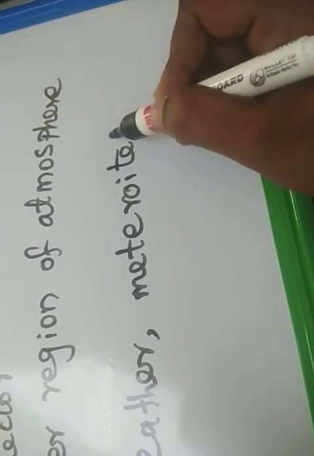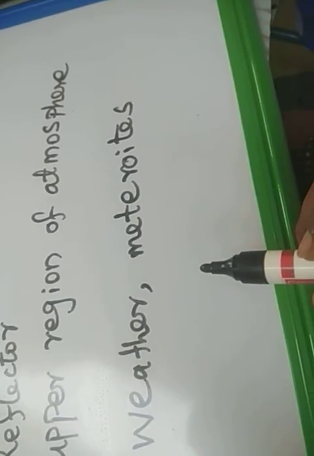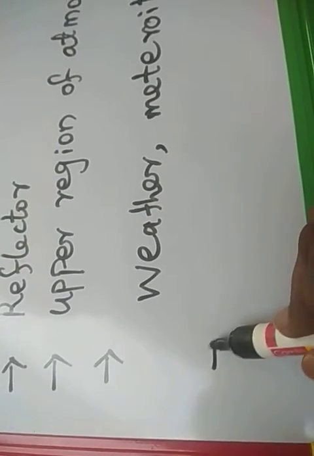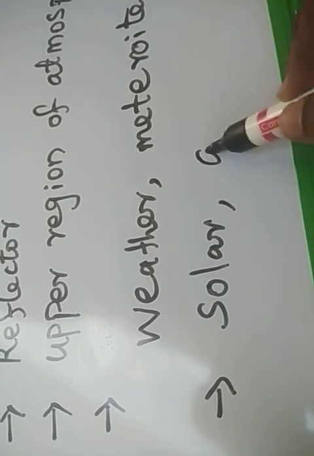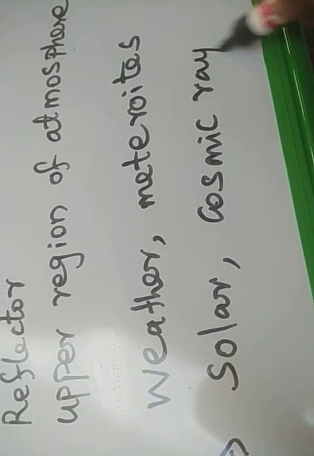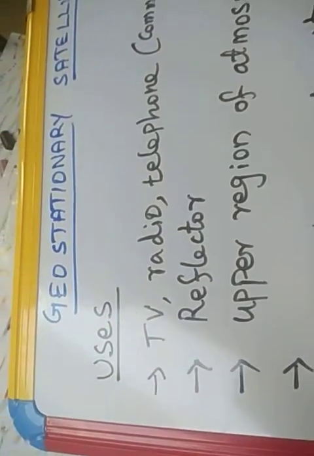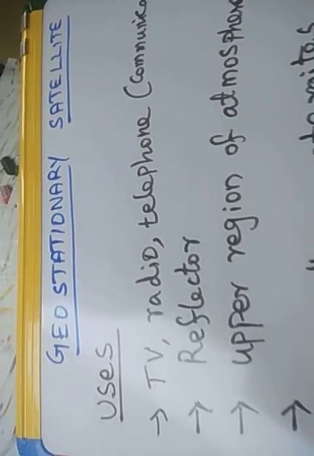Studying meteoroids gives an idea about space. And finally, it is also used to study solar and cosmic rays. These are all the uses of the geostationary satellite.